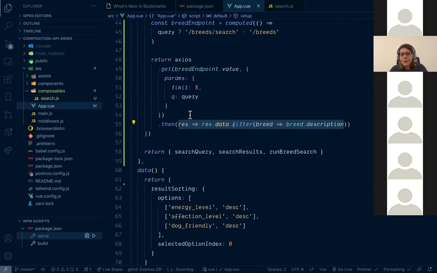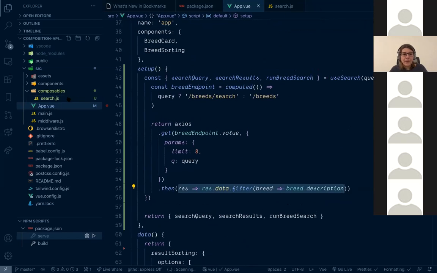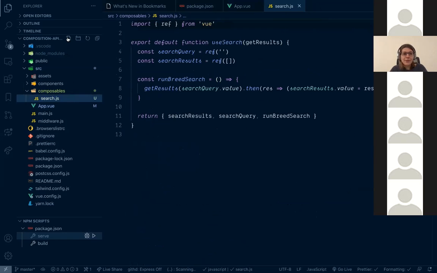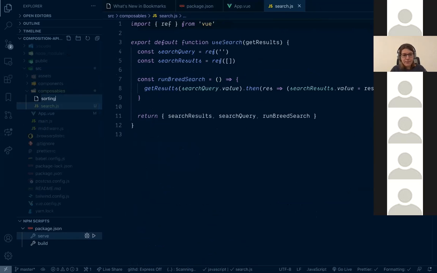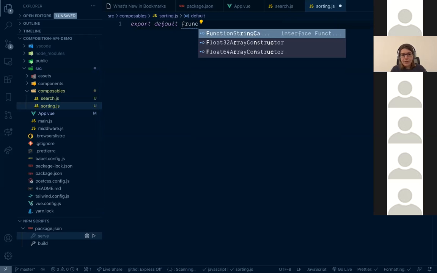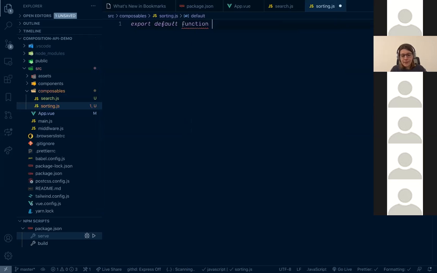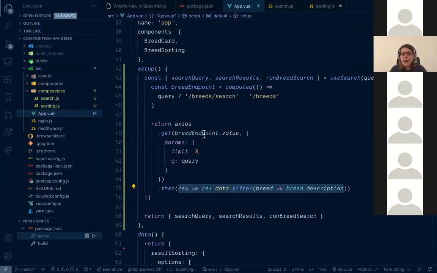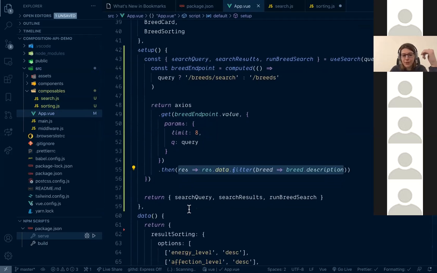Now let's try to do the same with the sorting. And to do this, to make it nicely abstracted, I will also create a sorting.js. And here I will export default function useSorting. Let's try to take a look at our sorting logic and understand what should be passed to our composable and whatever we want to be returned from it.